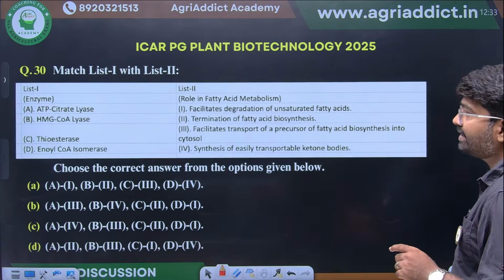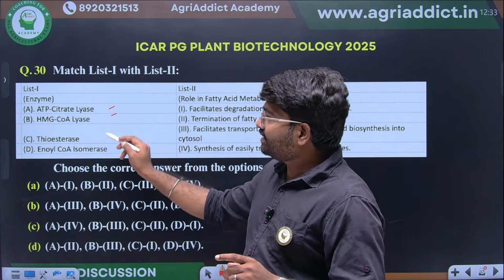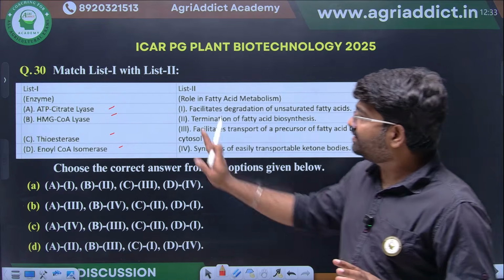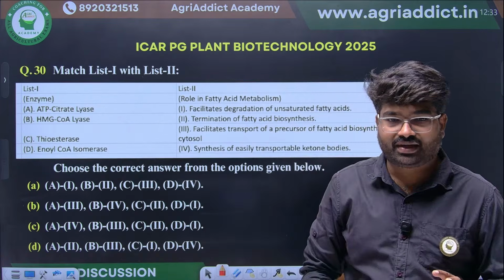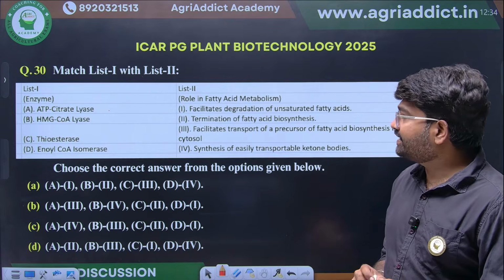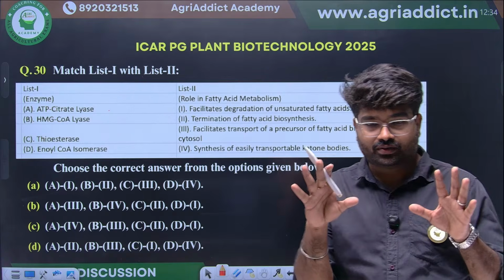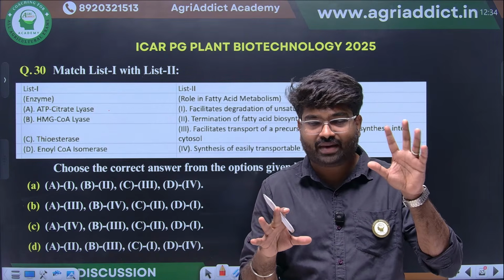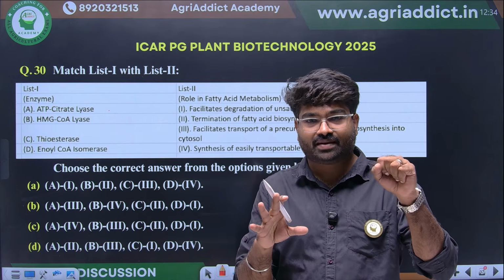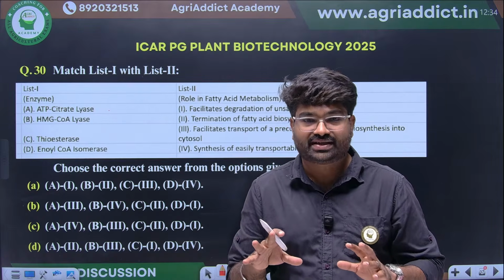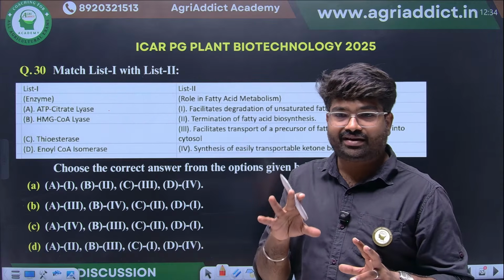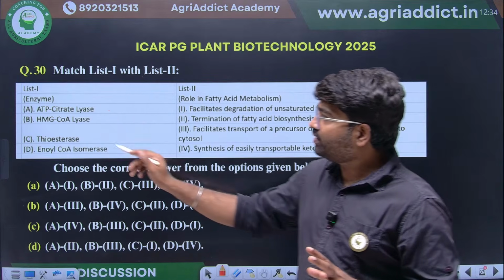Okay, LTR containing retrotransposon. See here, another question. They have given different enzymes that are involved in different metabolic pathways, along with that, the major role in fatty acid metabolism. Anyone can answer? ATP citrate lyase. What will it do? As we know, beta oxidation happens in the mitochondrial matrix. The acetyl-CoA produced after beta oxidation or whatever oxidation process has to be shuttled to the cytoplasm for fatty acid synthesis. There comes the role of the citrate cycle. So there, what will come?